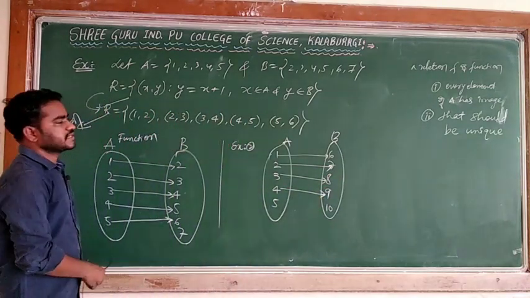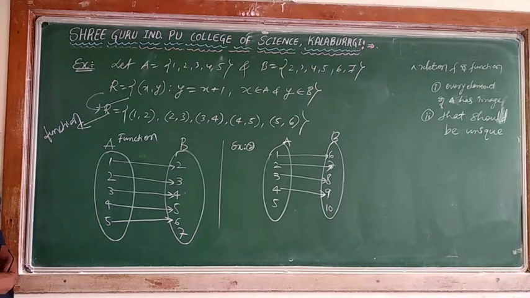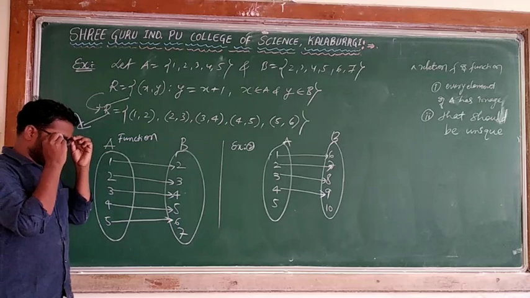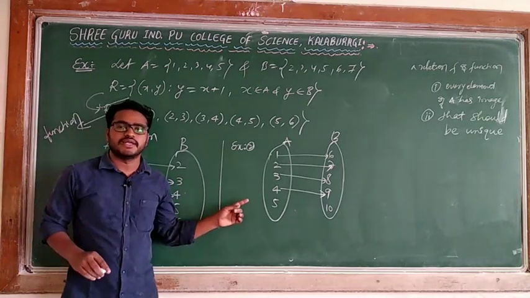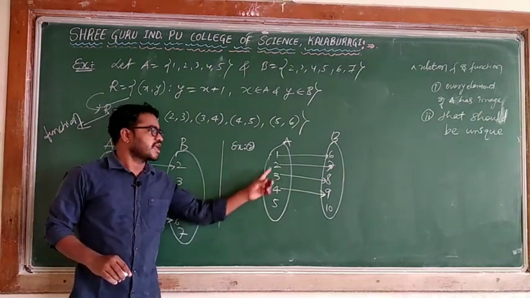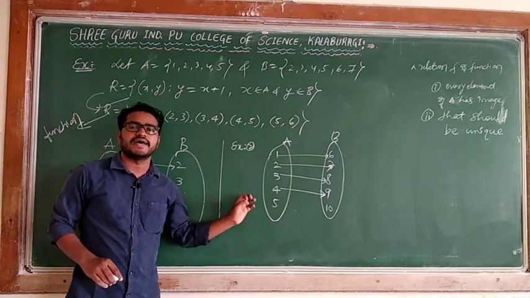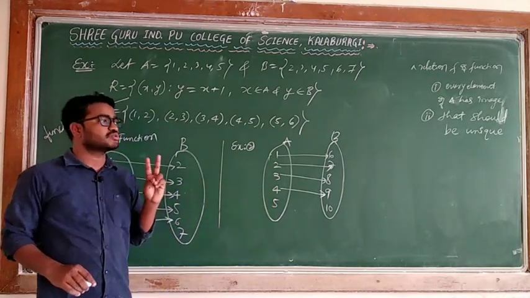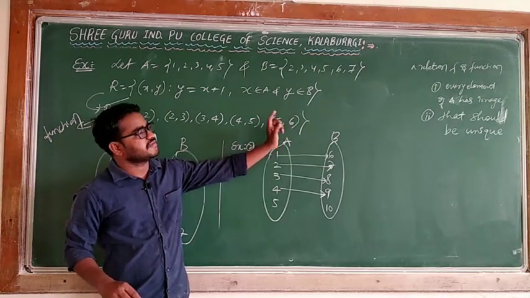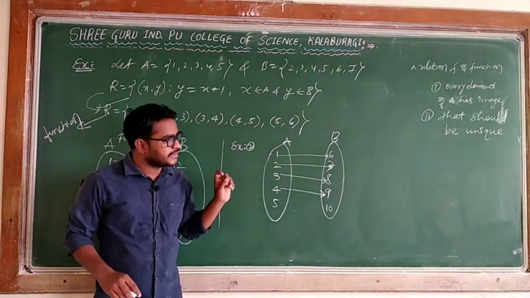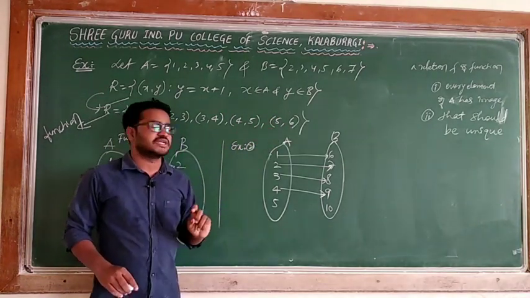Can you tell me whether this relation is a function? If you want to check that a relation is a function, you check that every element of the domain has a unique image. So you check two conditions: every element of A has an image, and that image should be unique.